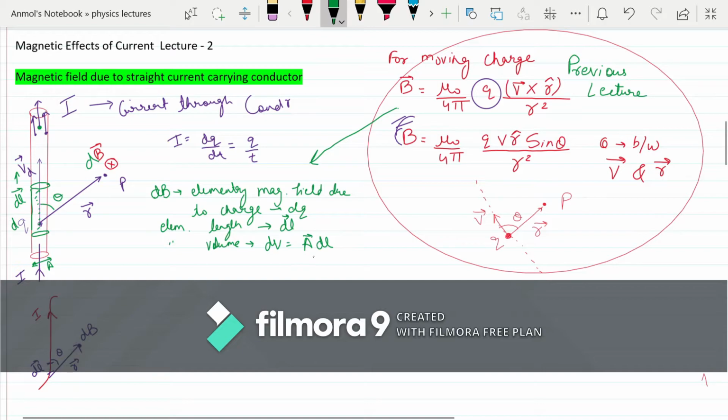Volume is what? Length into breadth into height. So there are three dimensions. Length into breadth you can take from here, and this is dl. It is a dot product. Remember, this is an important formula of elementary volume dv of this much cross section which has been shown here. One more important thing: area is a vector quantity, dl is a vector quantity, but the volume which you get from here is a purely scalar quantity.